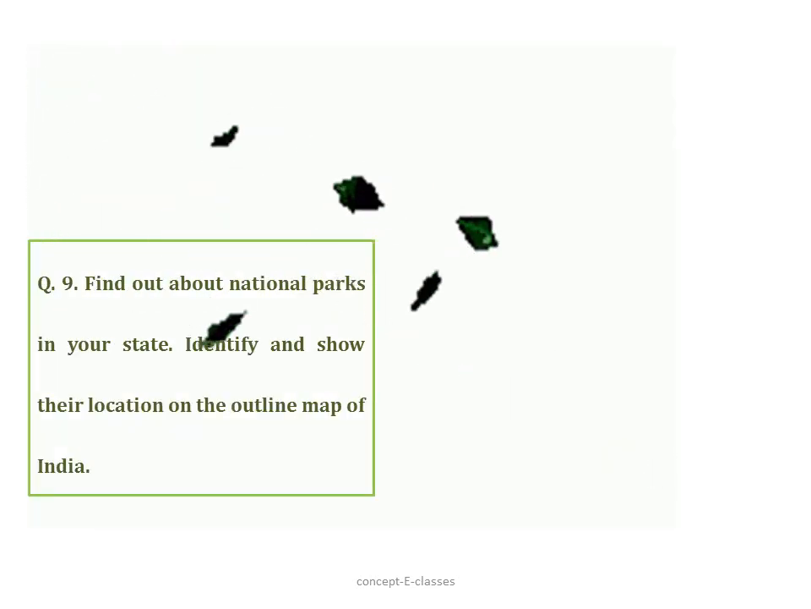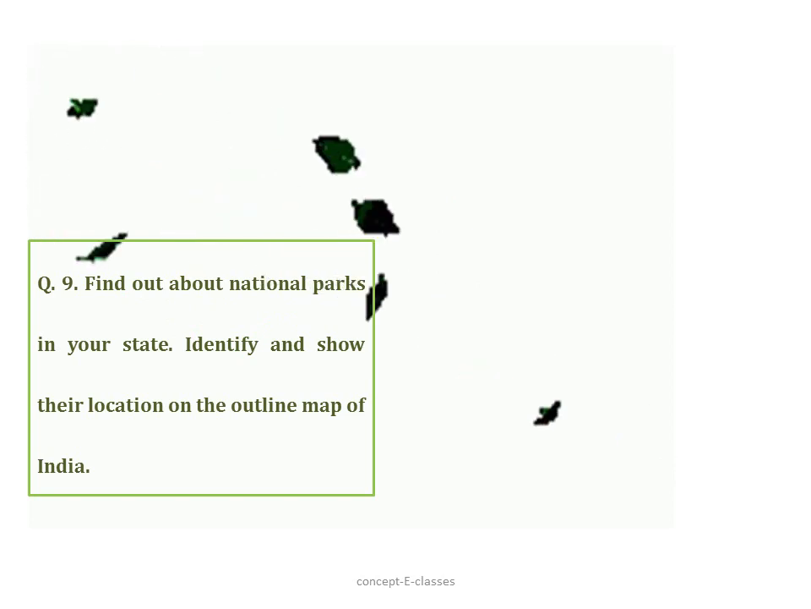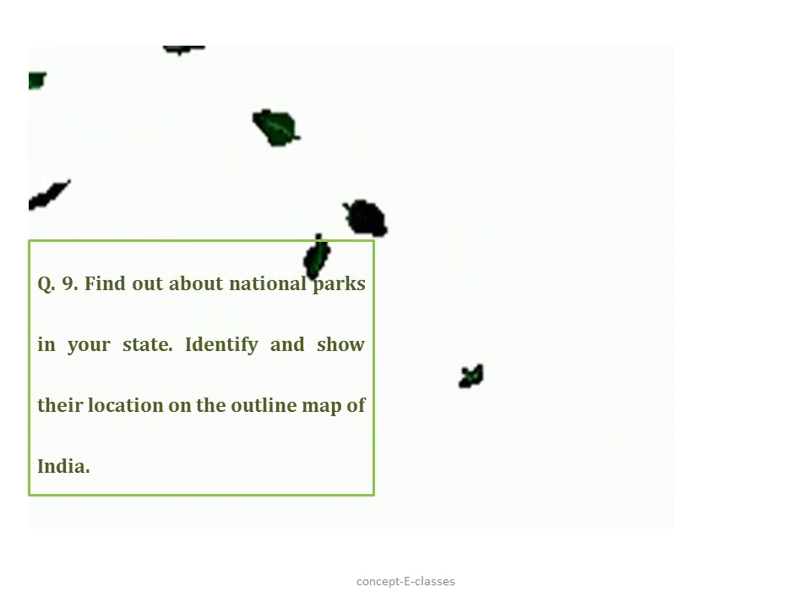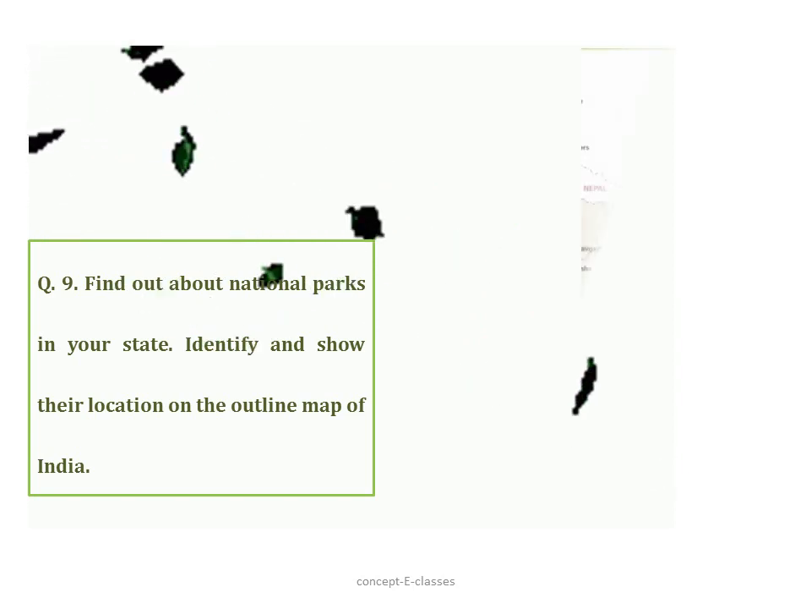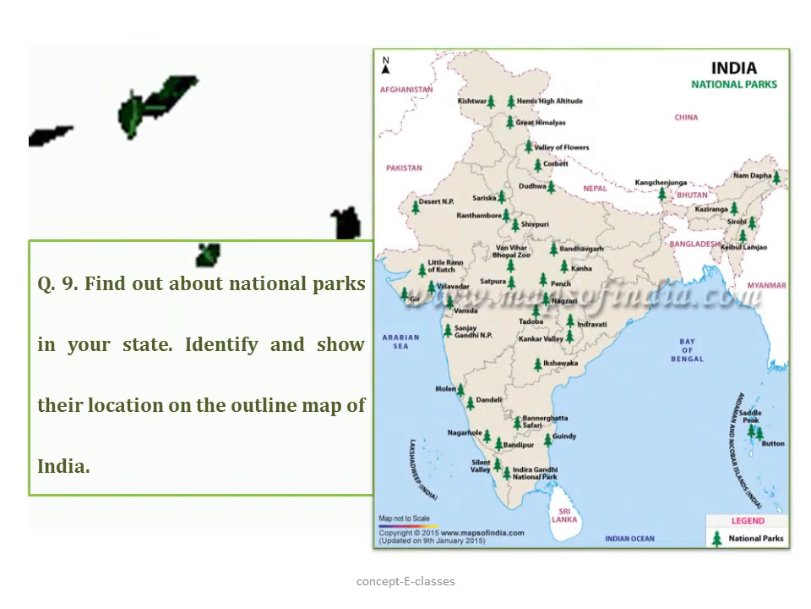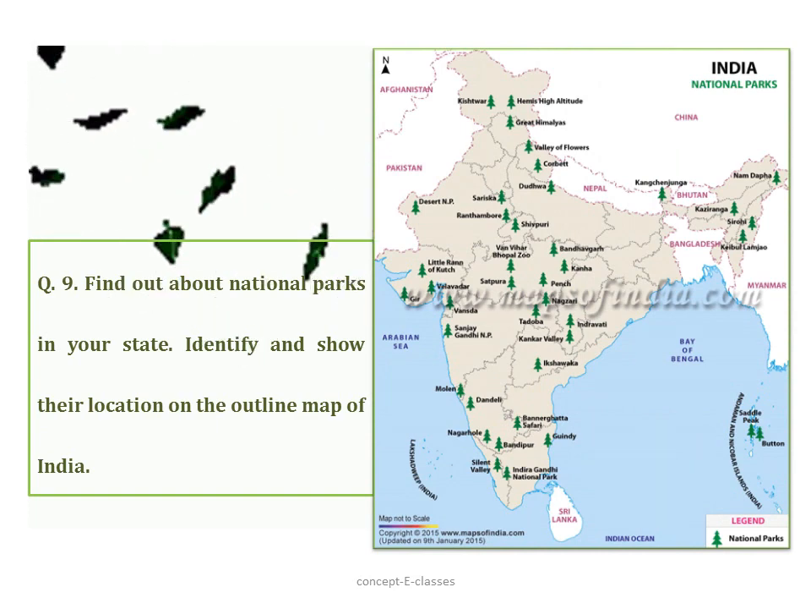Question number 9. Find out the national parks in your state and identify and show their location on the outline map of India. Students are expected to do the questions on their own for the respective states. This is a map of India which shows about 104 national parks situated in India.